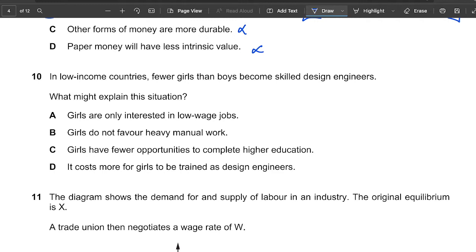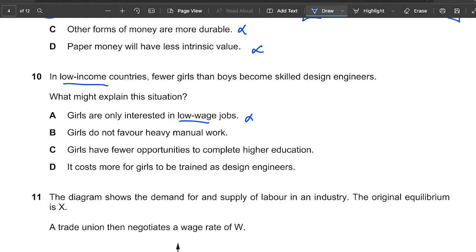In low-income countries, fewer girls than boys become skilled design engineers. So what might explain this situation? Let's see. Girls are only interested in low-wage jobs. That's wrong, completely wrong. It already just doesn't make sense, because who would be interested in low-wage jobs? So that's wrong.